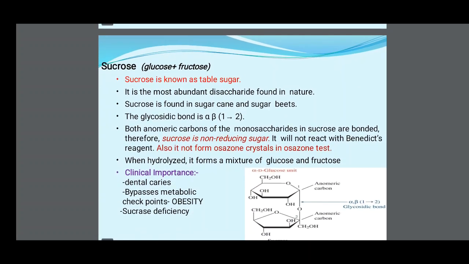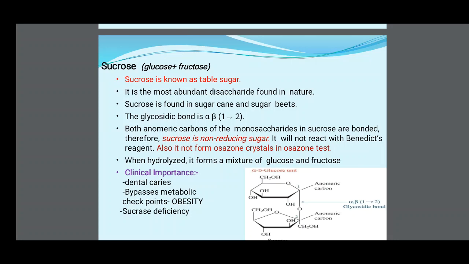Then sucrose means glucose plus fructose. Sucrose is known as table sugar. It is the most abundant disaccharide found in nature. Sucrose is found in sugar cane and sugar beet. The glycosidic bond is between the anomeric carbons of both monosaccharides.